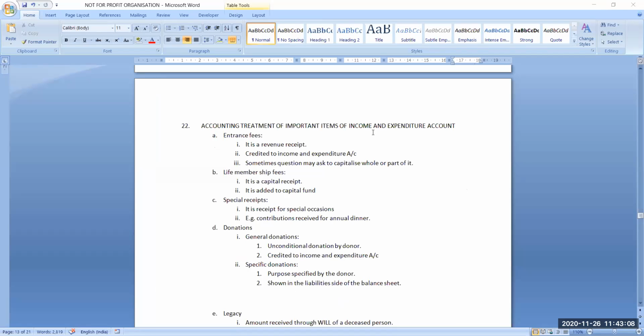We have already discussed that it is a nominal account and it is just similar to profit and loss account. So because it is a nominal nature account, all revenue expenses and all revenue incomes will be recorded in this account. Because this is a special case of business organization, we will be discussing the special terms relating to these chapters so that you will be clear about each and every term.